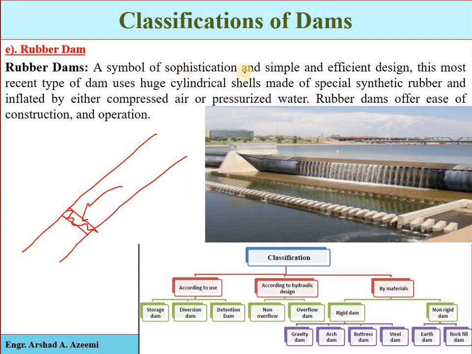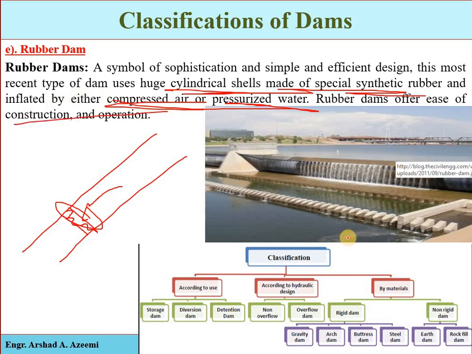A symbol of sophistication and simple and efficient design. The most recent types of dam use huge cylindrical shells made of special synthetic rubber, which will be filled by compressed air or by water, and it will form a type of obstruction. Rubber dams offer ease of construction and operation. So these are the types of dams based on the material: the gravity dam, the arch dam, the buttress dam, the steel dam, the timber dam, and the rubber dam.